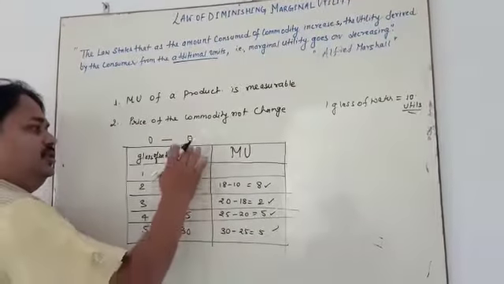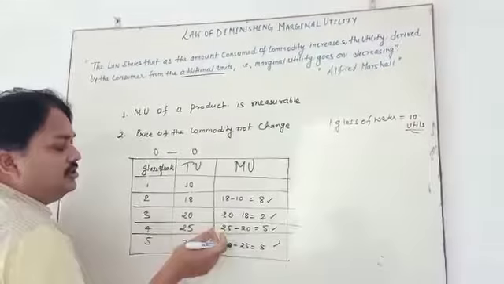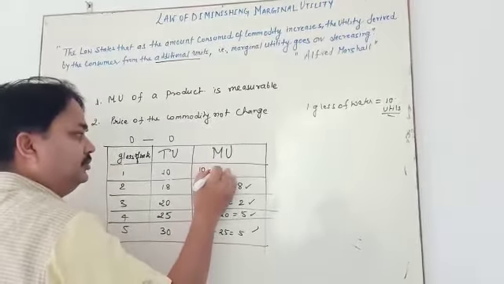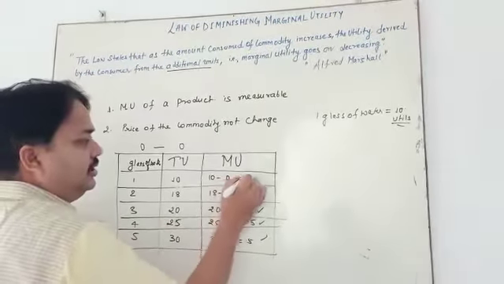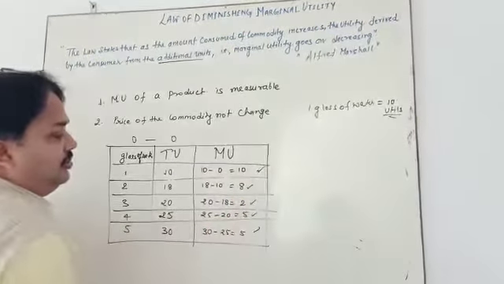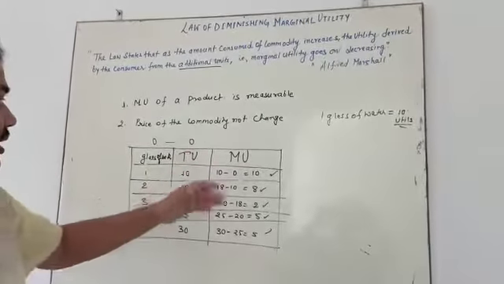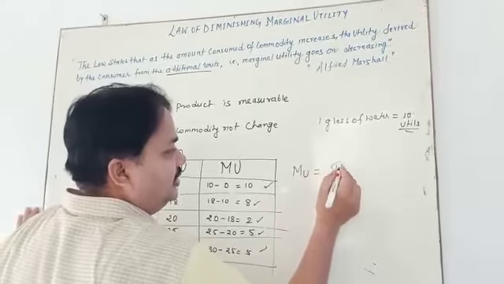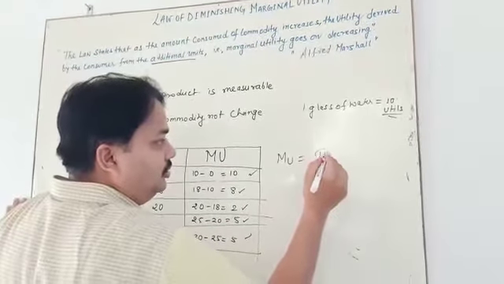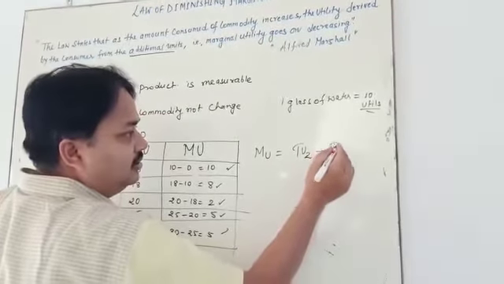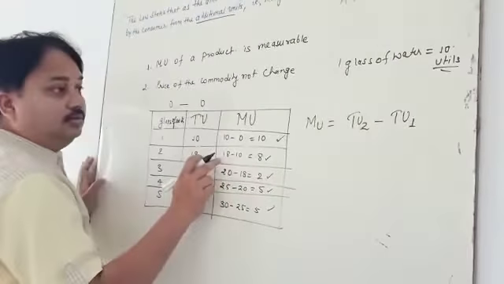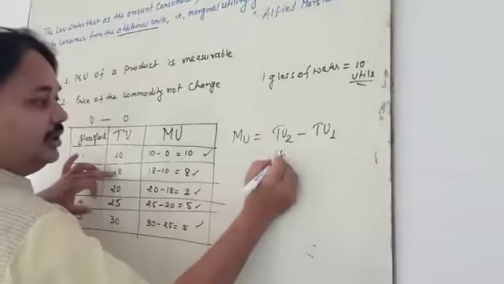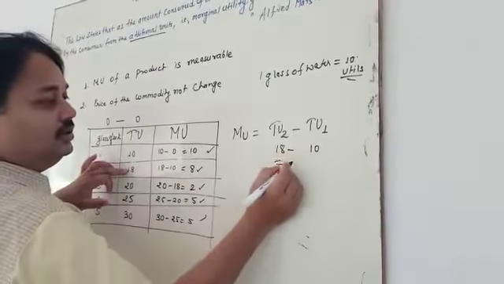So it is an example, my dear students. In this position the total utility is 0 because there is no glass of water. So 10 minus 0, you get 10. If there is no consumption, it means 0. You can calculate the marginal utility of any commodity as TU2 minus TU1. Here, for example, 18 minus 10 is equal to 8.